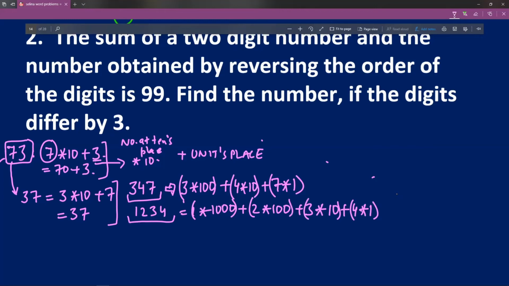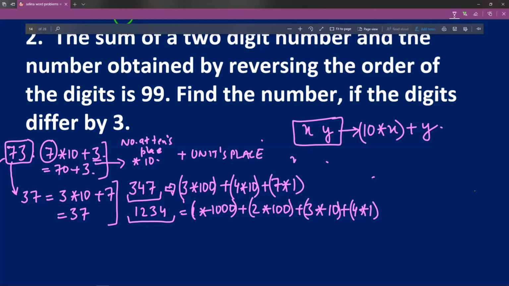Because when I am solving these word problems of 2-digit numbers, what I'll assume is that let my 2-digit number be xy. Now when I say my 2-digit number is xy, what I'm trying to say is that this number actually looks like this, 10x plus y. I hope you get the logic.